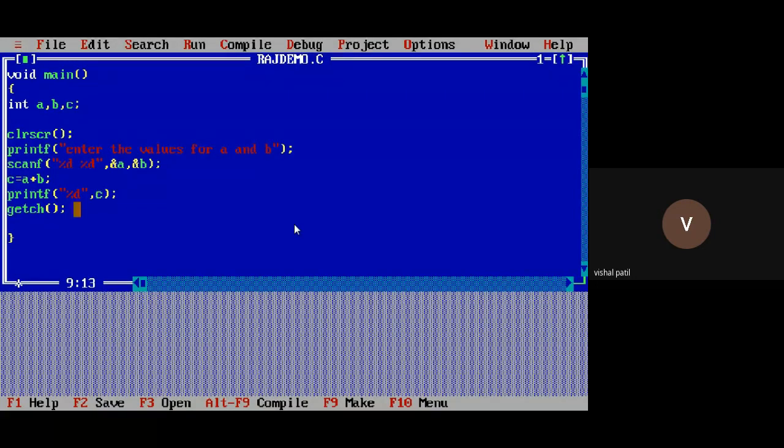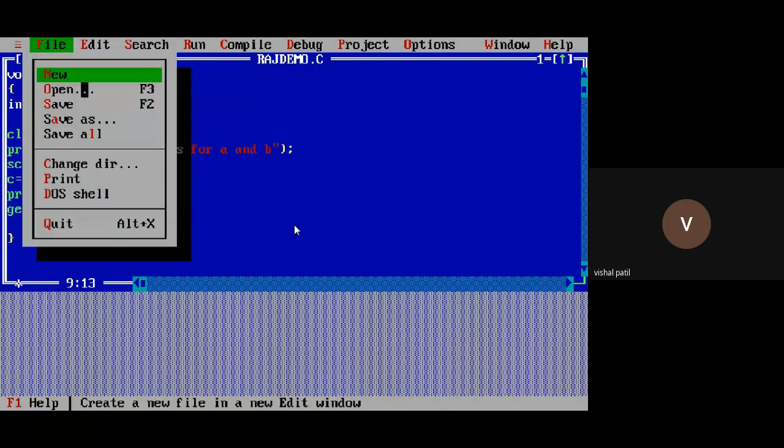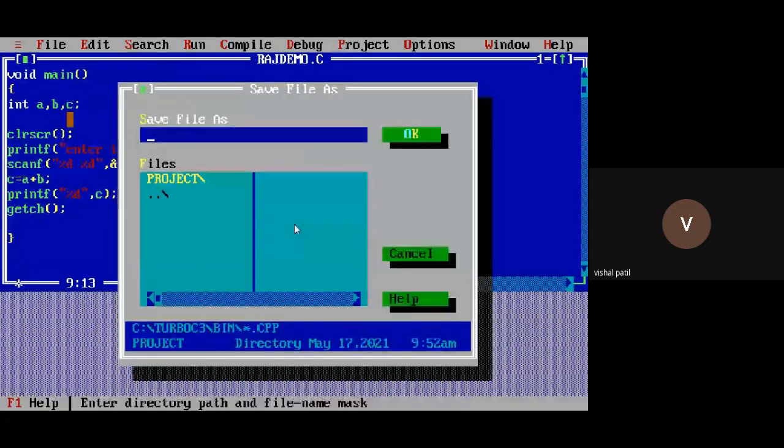So you need to type your program in this blue screen. And then later on you can save as, you can give any name, suppose demo.c. That program will be stored in this path.